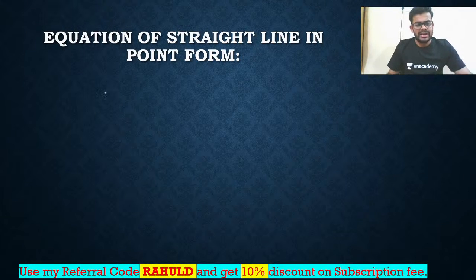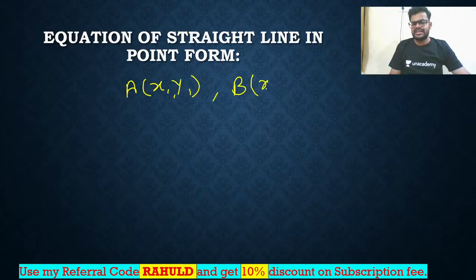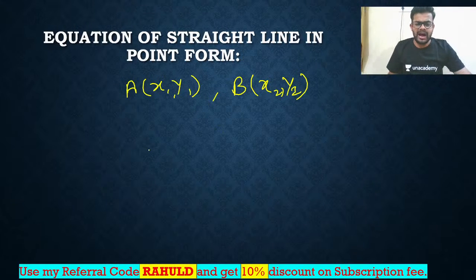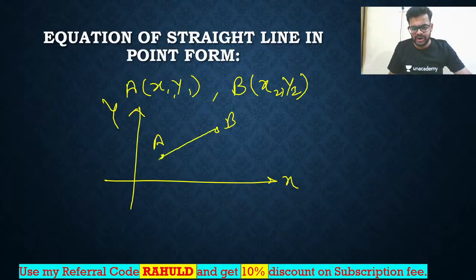So how to do that? Let's say I have a point A for apple, that is x1 comma y1. I have another point B, that is x2 comma y2. You need to draw a straight line. How to draw it? Let's say I have the x-axis and the y-axis. This is point A for apple, this is B for ball. Let's join both points by a straight line.